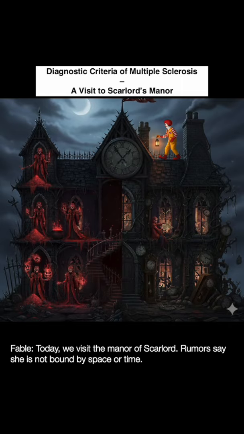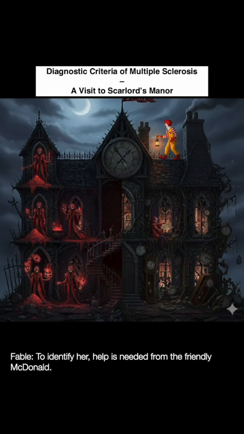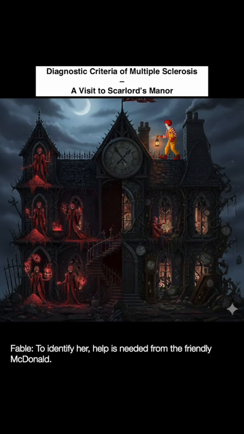Today, we visit the Manor of Scarlord. Rumors say she is not bound by space or time. To identify her, help is needed from the friendly MacDonald.